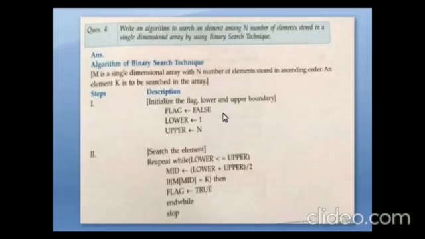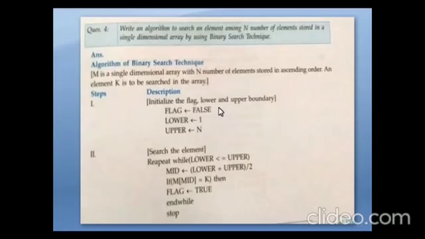Okay, then after finding the mid value we have to see the searching number. If we arrange the array in the ascending order, if the searching number is greater than the mid value, then we have to do the searching in the first half. Okay, if the searching element is less than the mid value, then we have to search the element in the second half. So here we are using one flag variable. So if the flag variable is true, then we have to see the description.